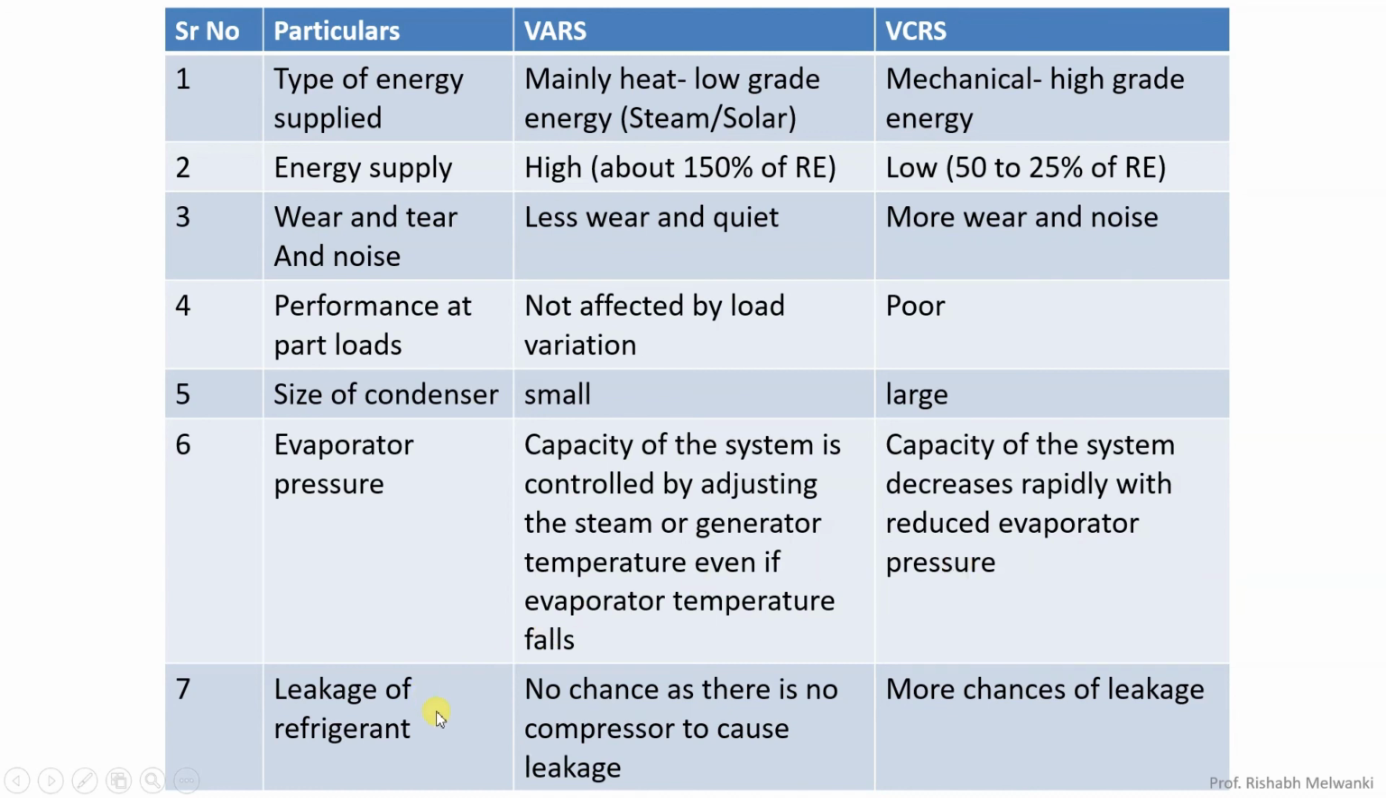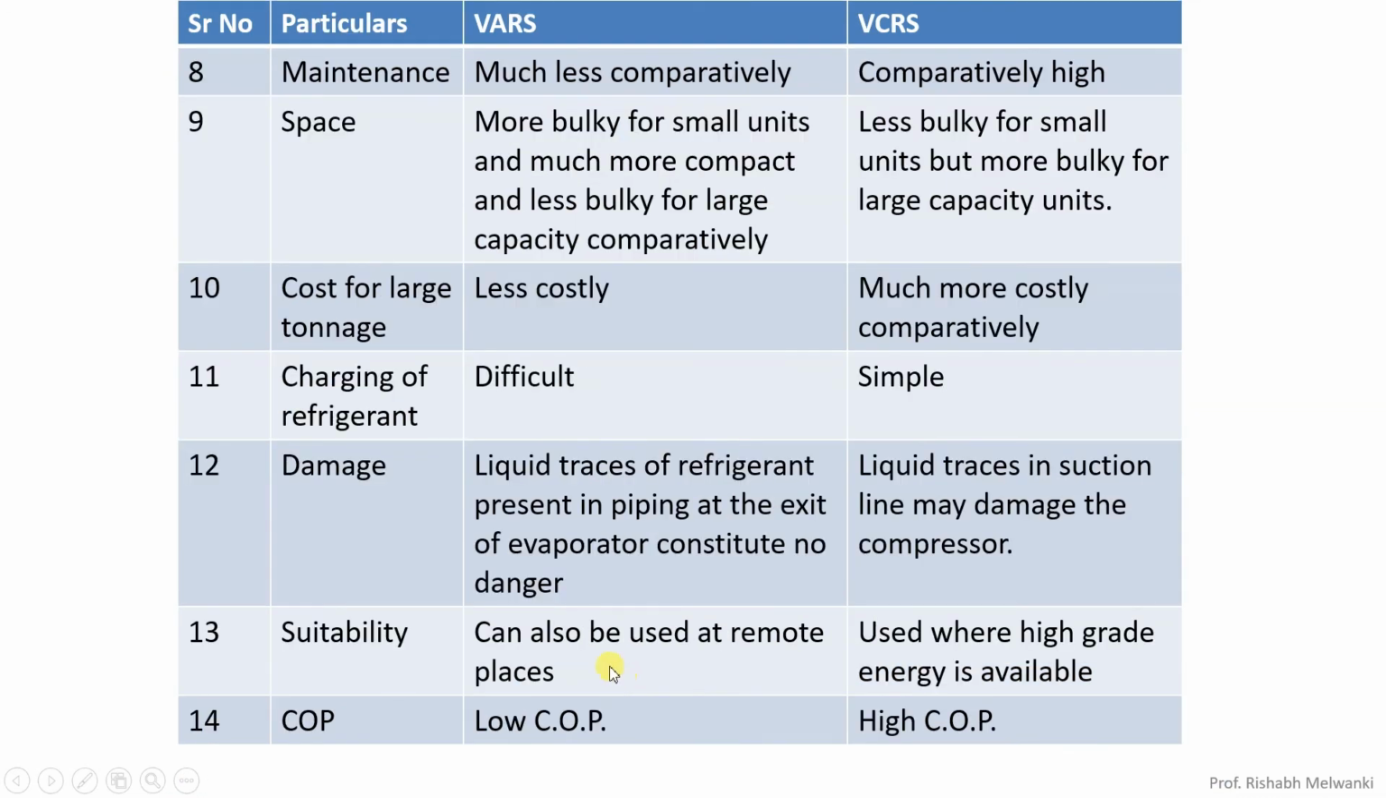Next, leakage of refrigerant. There is no chance, as there is no compressor to cause leakage here in VARS. But if you consider VCRS, there are more chances of leakage, because in VCRS we have a compressor, and compressor develops high pressure. So pressure gradient is more in case of VCRS. But in VARS, we don't have that much pressure gradient. Next, maintenance. VARS requires much less maintenance compared to VCRS.